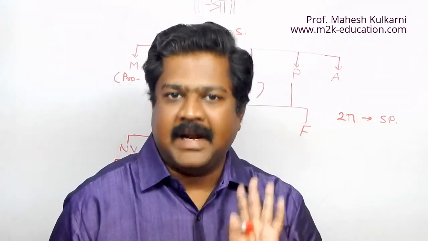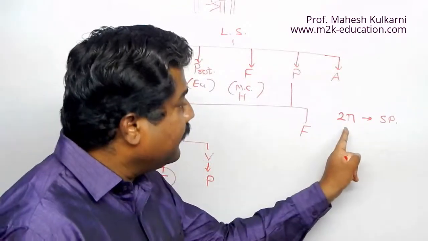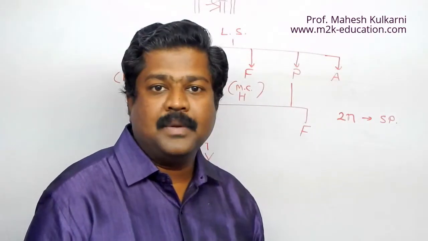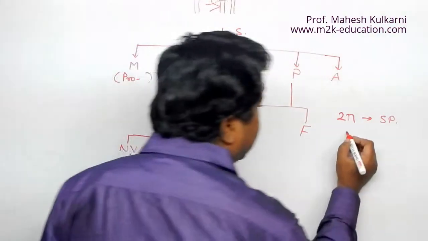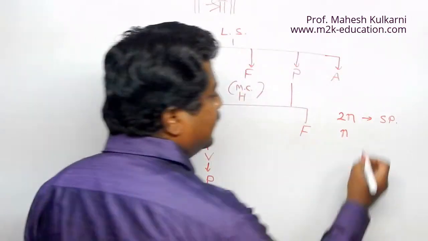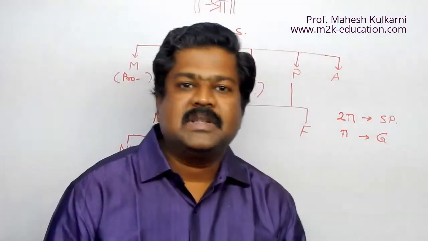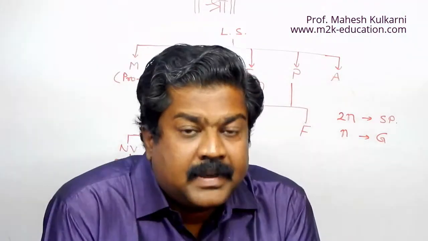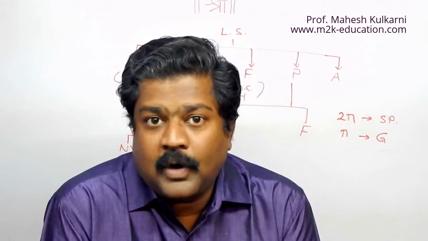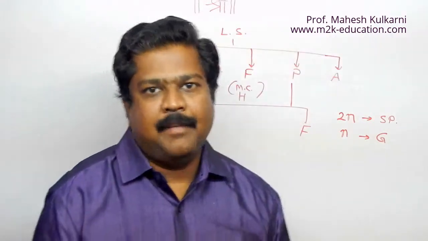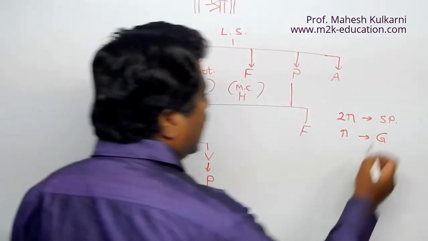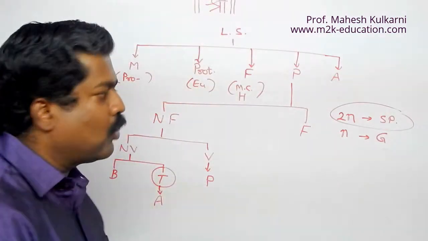Spore bearing plant, that is sporophyte. So sporophytes have chromosome number 2n, whereas if the chromosome number is n, then it is called a gametophyte. So this plant lives in two forms, sporophyte and gametophyte. So first I have to explain the form, that is sporophyte.